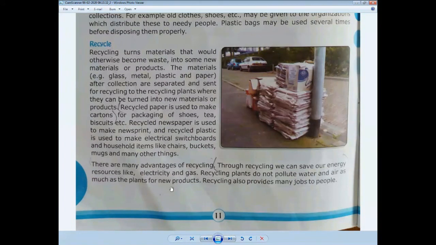There are many advantages of recycling. Through recycling, we can save our energy resources like electricity and gas. Recycling plants don't pollute water and air as much as plants for new products. Recycling also provides many jobs, as we are discussing. We have the biggest problem of unemployment. It can be solved with the help of the 3 Rs.